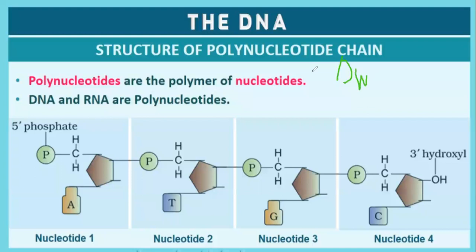In a DNA, you observe 2-deoxyribose, and in case of an RNA, you observe only a ribose sugar.